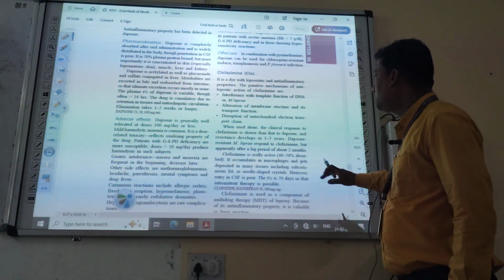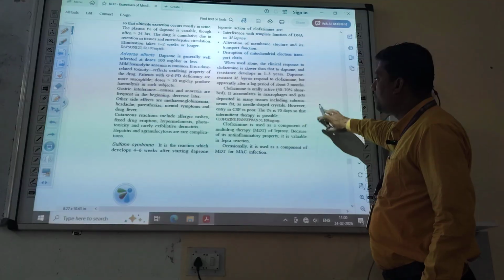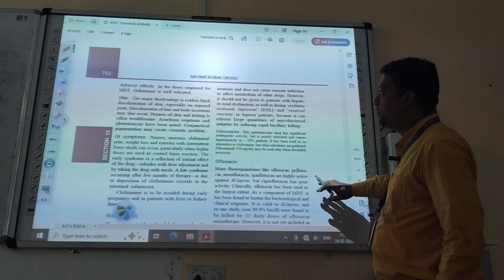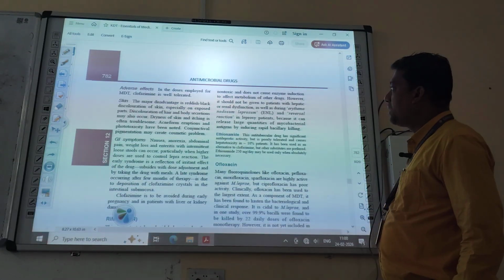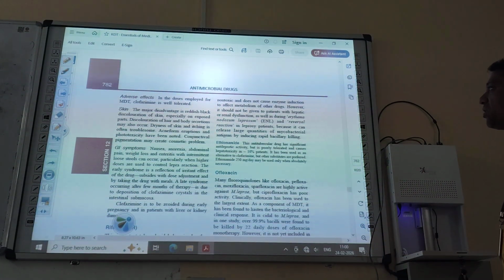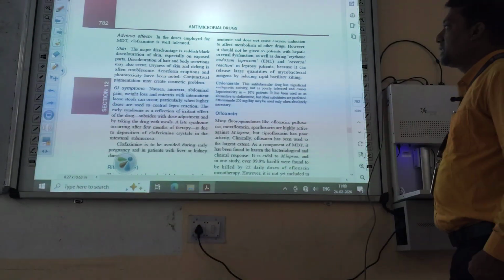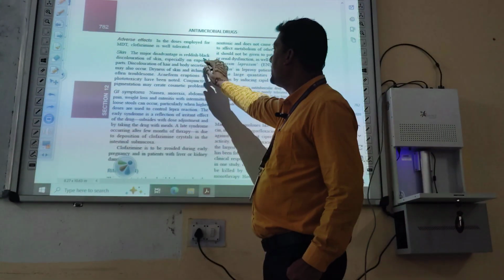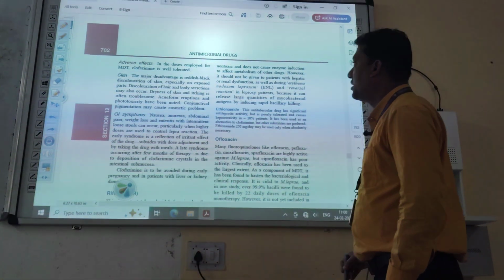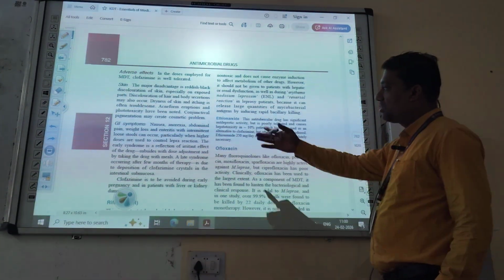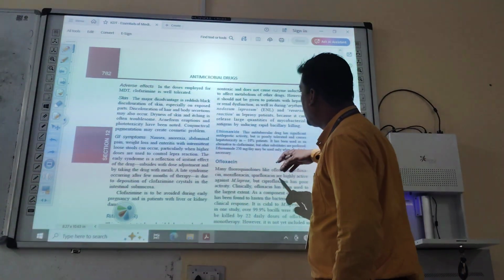This is about clofazimine. It is also classified as an anti-leprotic drug. Adverse effects: in the doses employed for MDT, clofazimine is well tolerated. Skin: the major disadvantage is reddish black discoloration of skin, especially on exposed parts. Other adverse effects are also there.